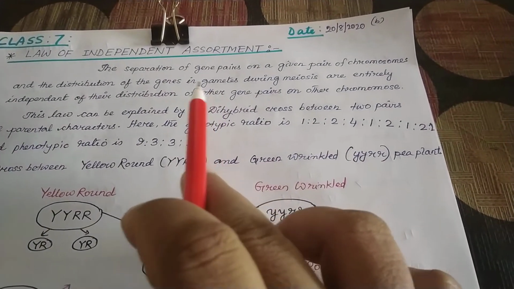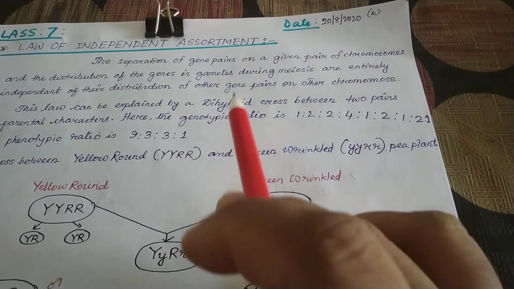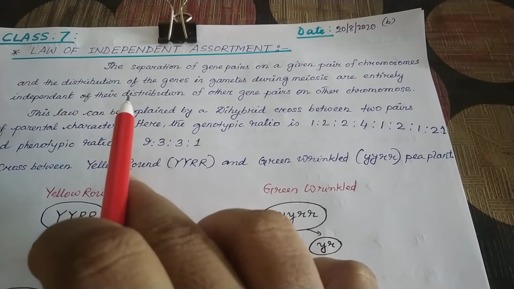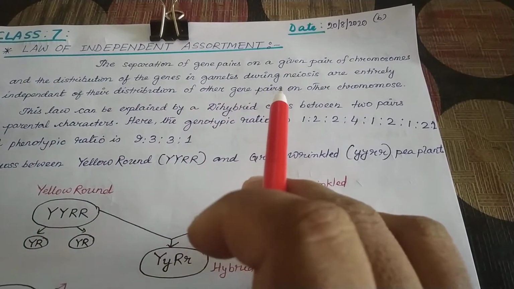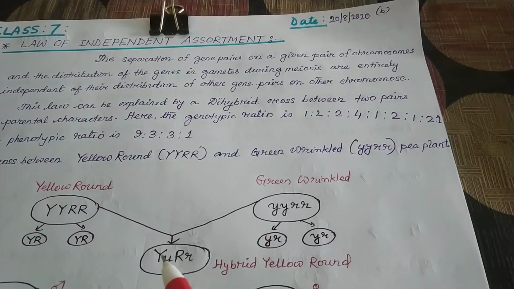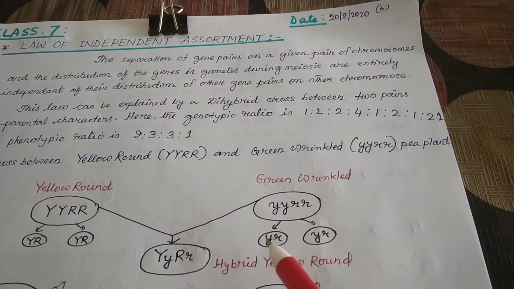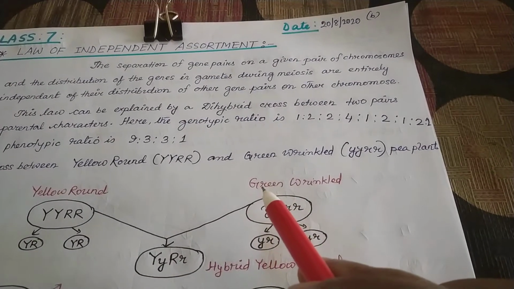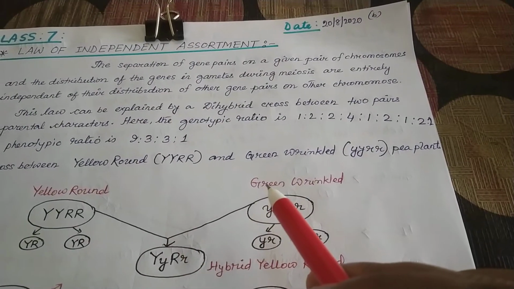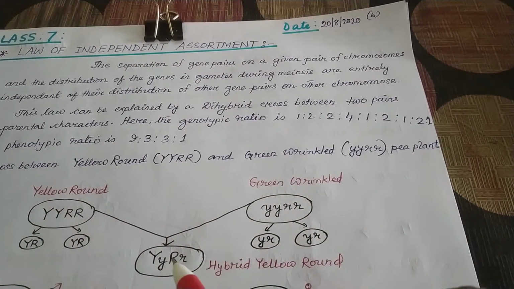So again you see, in the gametes during meiosis, we understood it can go to the gamete, and their distribution further, how it will go to the next generation, is random. It is not dependent on the other pair. It means green can be present along with round, and wrinkled can be present along with yellow.